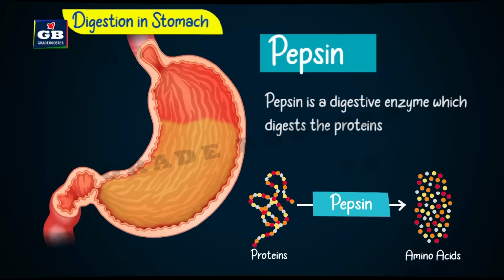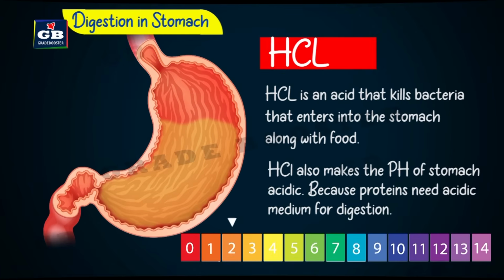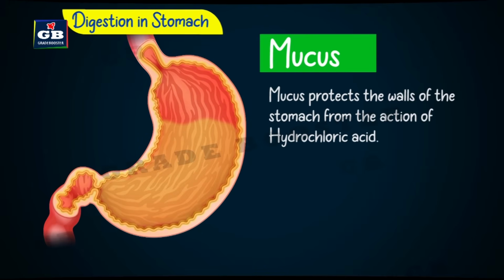The medium of the stomach should be acidic for the proper action of the pepsin. So, the medium of the stomach is made acidic by hydrochloric acid. HCl is a strong acid. It can cause damage to the stomach walls. A thick layer of mucus protects the walls of the stomach from the action of HCl.